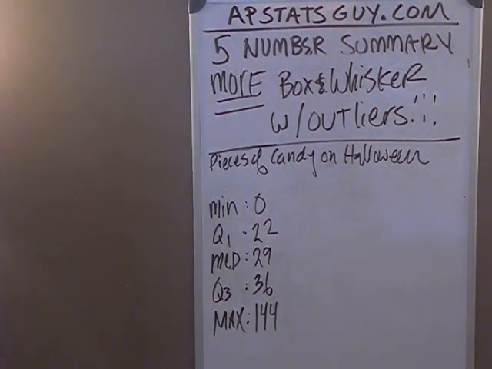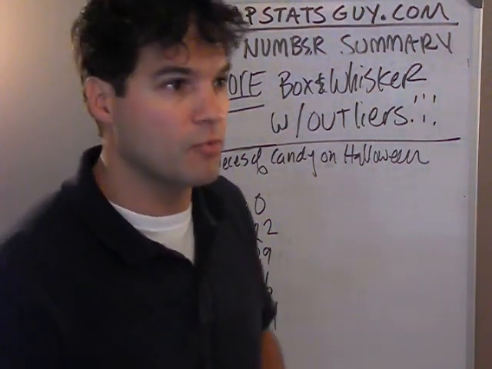All right, here we go, back again. We're going to talk more about the 5-number summary. We're going to go back to a box and whisker again, but this time we're going to look at outliers. We're going to go into a little bit more detail so you get a feel for what this box and whisker thing is.